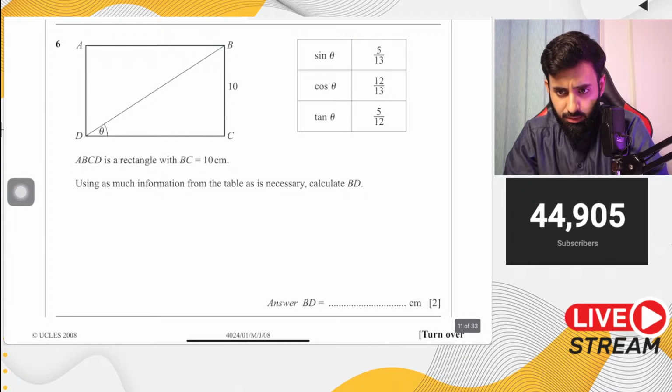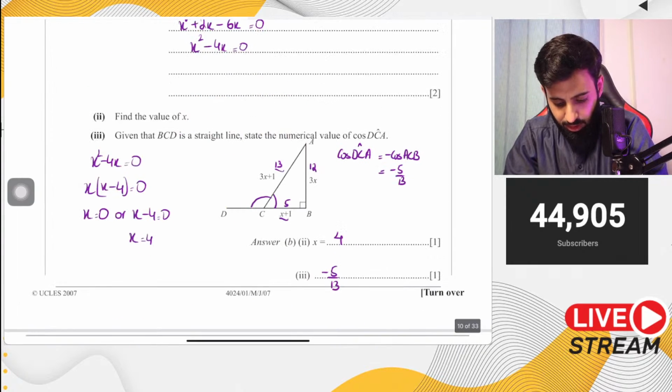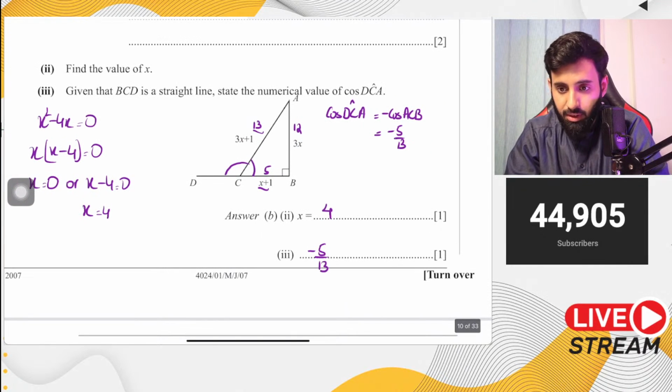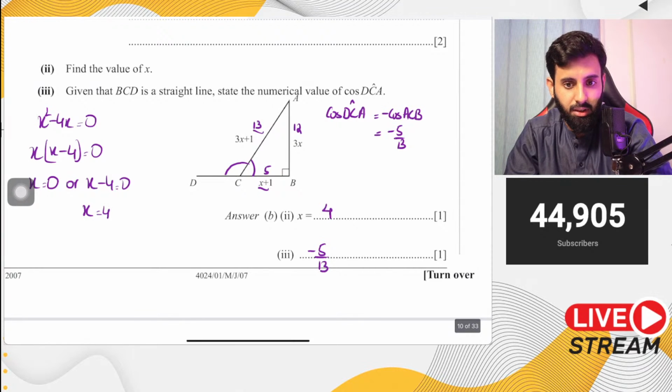I did something wrong? Did I? Nope, I don't think I did anything wrong. Cos DCA chahiye na, so cos DCA is going to be minus 5 over 13. That's it. That's correct.